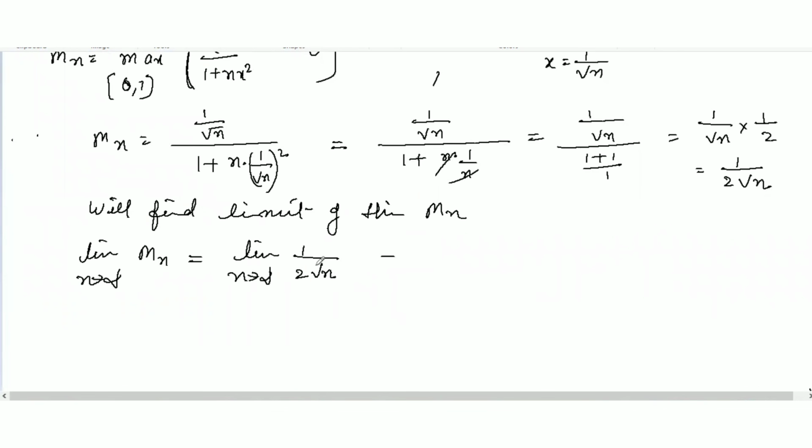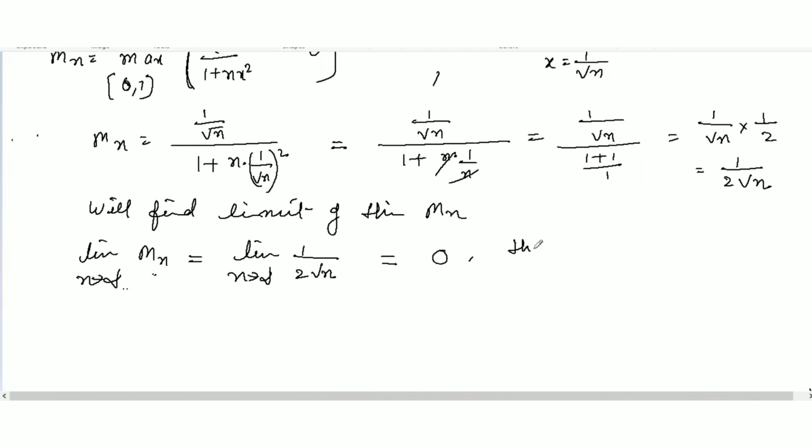Substitute n as infinity. What will we get? We will get Mn not equal to 0, but tending to 0. So we can say that as n tends to infinity, Mn tends to 0.